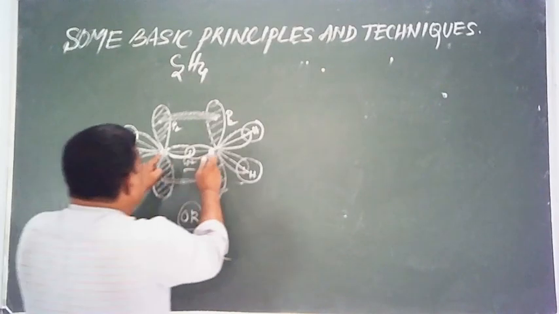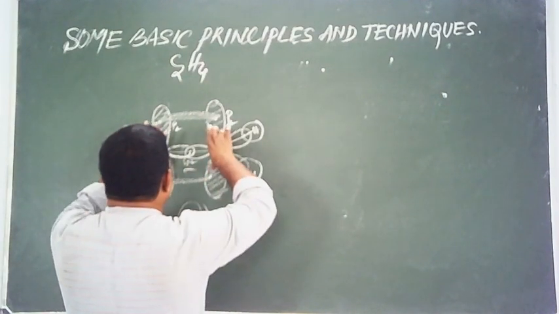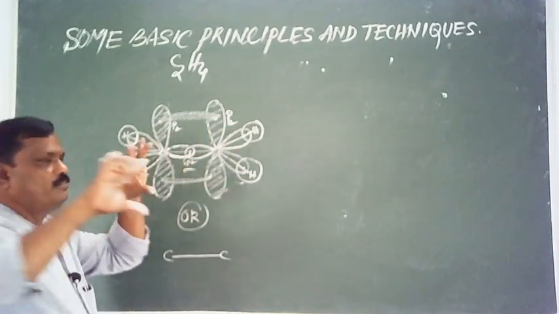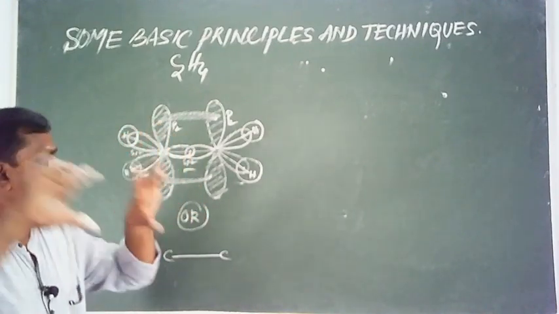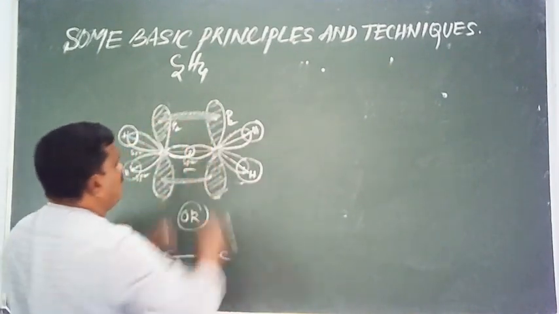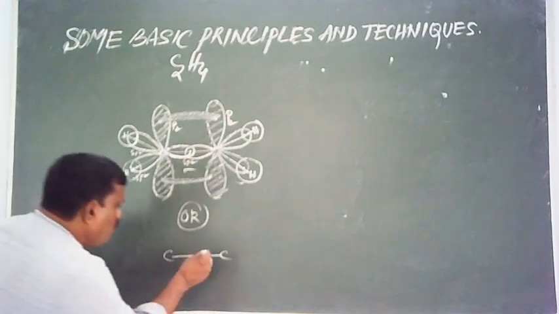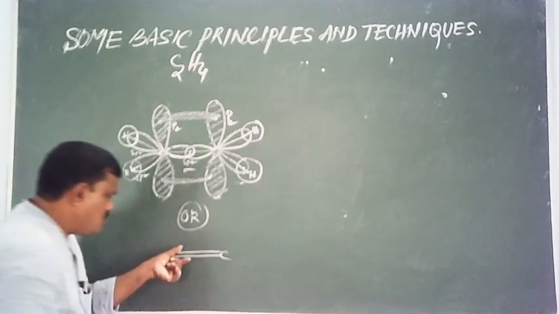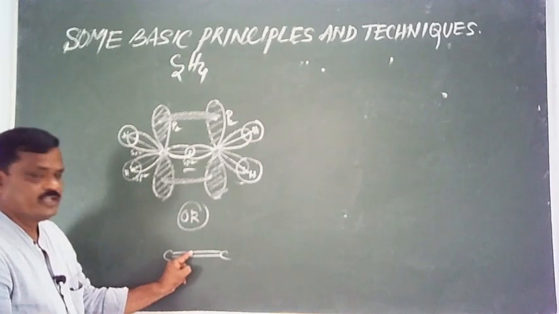Between these two carbon atoms, one more bond is formed between the two unhybridized pz orbitals. This bond is formed by the sidewise overlapping of atomic orbitals, so it is called a pi bond. Of the two bonds, one is sigma and the other is a pi bond.